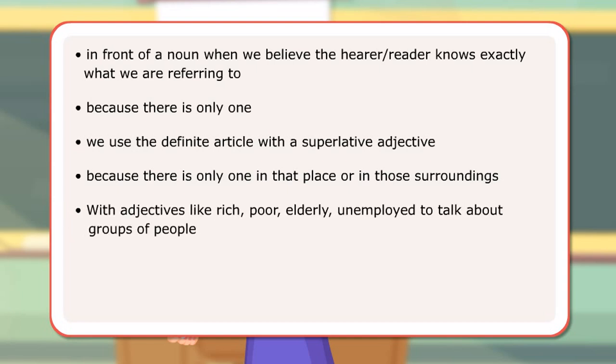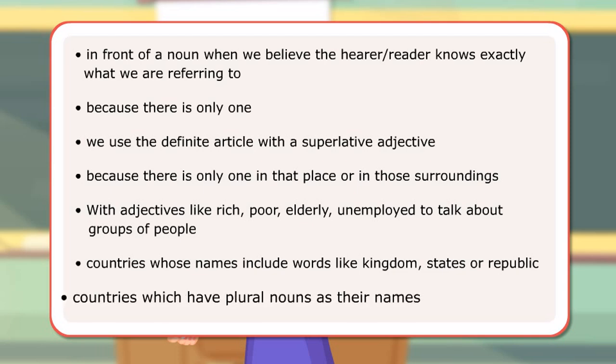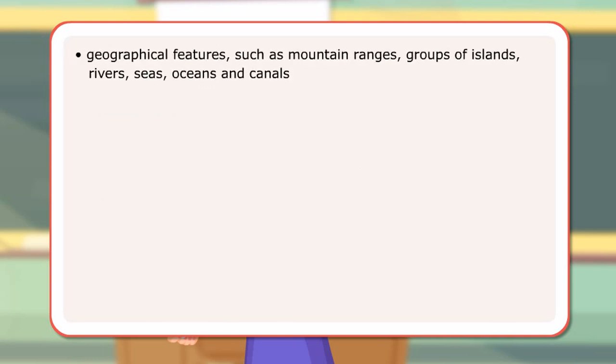With adjectives like rich, poor, elderly, unemployed to talk about groups of people. Countries whose names include words like kingdom, states, or republic. Countries which have plural nouns as their names. Geographical features such as mountain ranges, groups of islands, rivers, seas, oceans and canals. Newspapers.